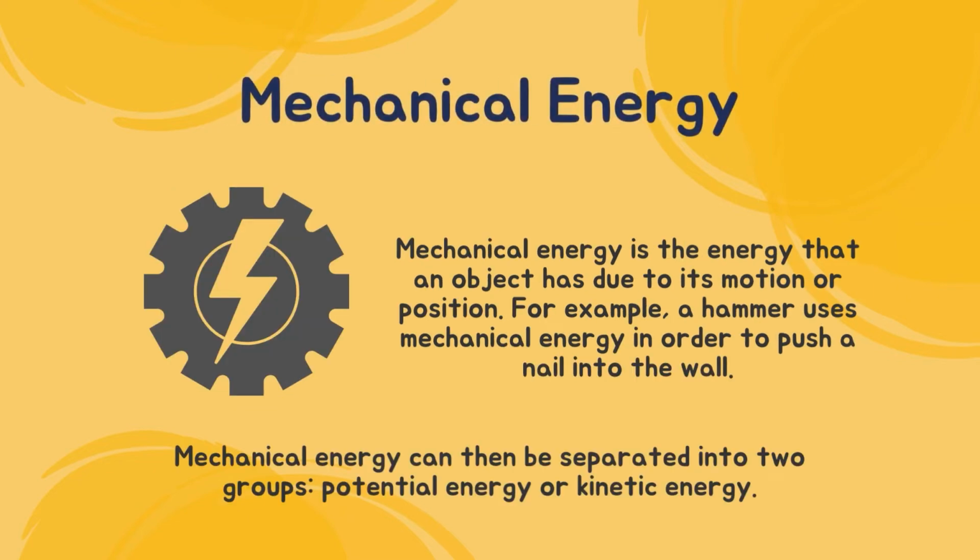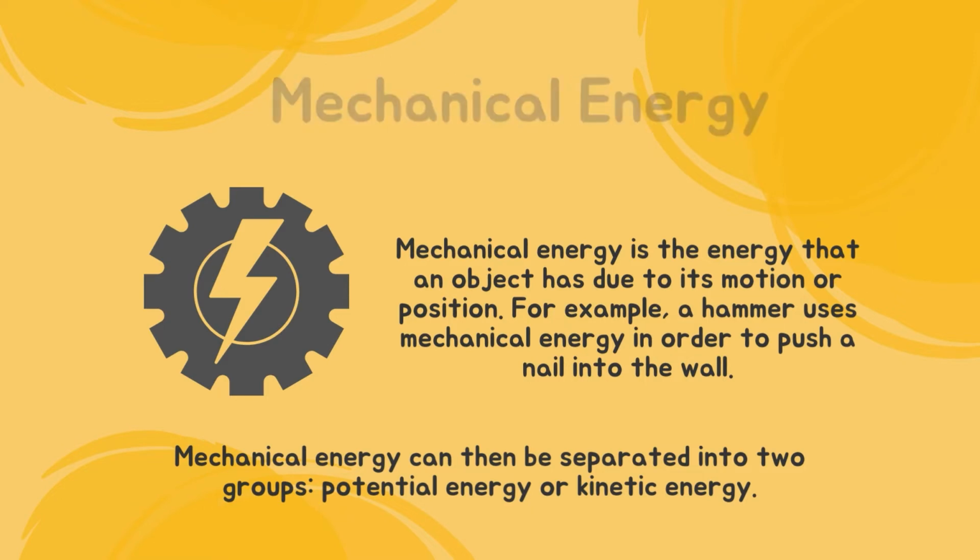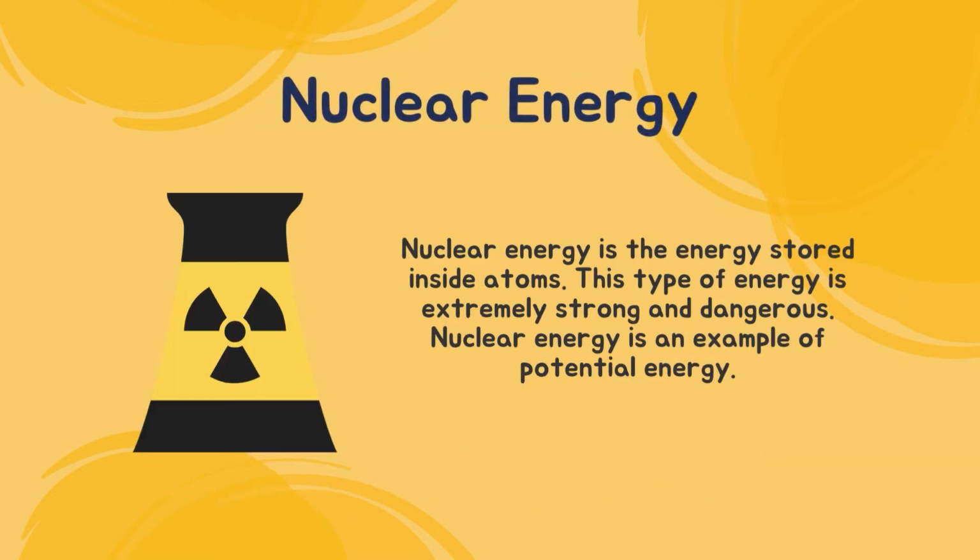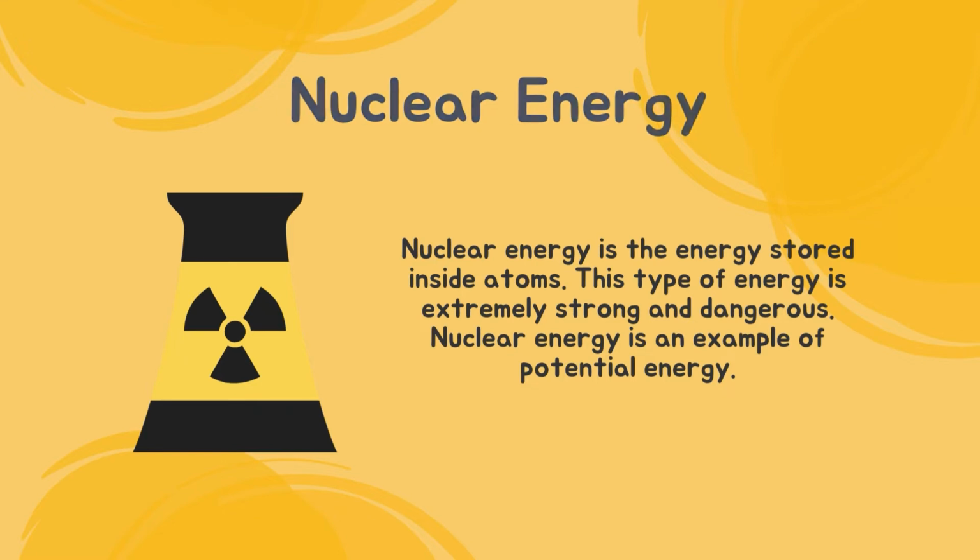Mechanical energy. Mechanical energy is the energy that an object has due to its motion or position. For example, a hammer uses mechanical energy in order to push a nail into the wall. Mechanical energy can then be separated into two groups: potential energy or kinetic energy. Nuclear energy. Nuclear energy is energy that is stored within atoms. This type of energy is extremely strong and dangerous. Nuclear energy is an example of potential energy.